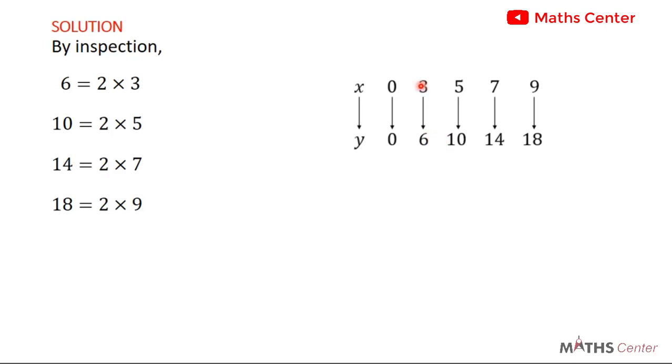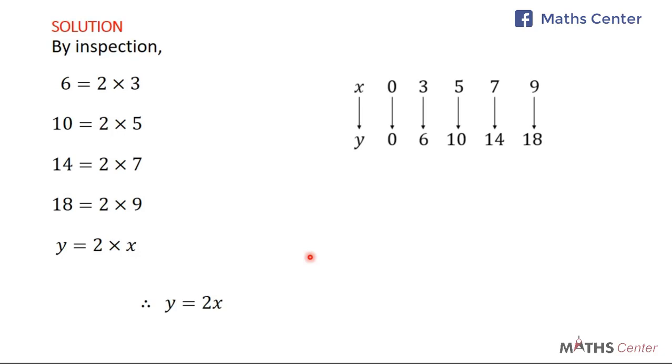So if you take this element here, you multiply it by 2, you get this. If you take this, you multiply it by 2, you get this. If you take this here, which is 9, you multiply it by 2, you get 18. So something is repeating. There's a common pattern. What this tells us is that if you want to get Y, all we need to do is to take X and multiply it by 2. So the rule is Y is equal to X times 2.